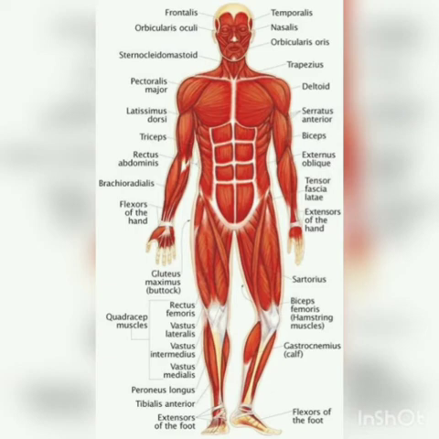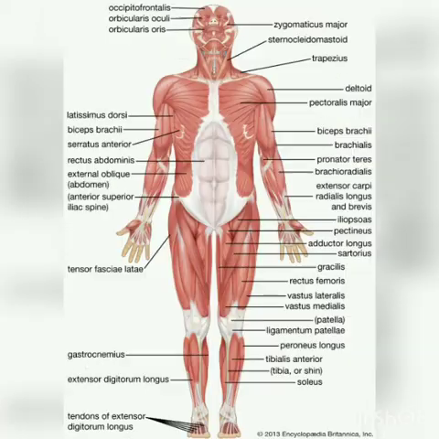See children, we have studied just two small topics. One is cartilage. Cartilage is a part of the skeletal system which is bendable, and the example for cartilage is the earlobe, the cartilage present in our ear. Then we moved to the next important topic, the muscles.